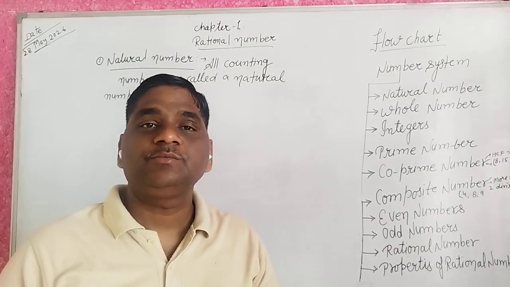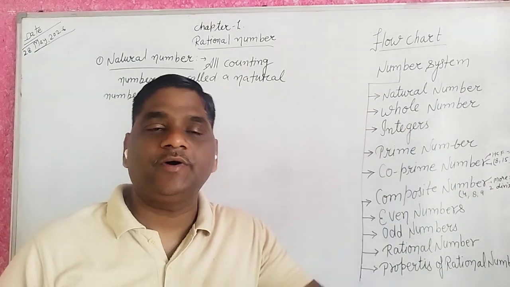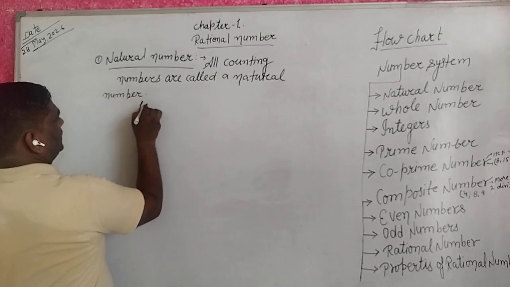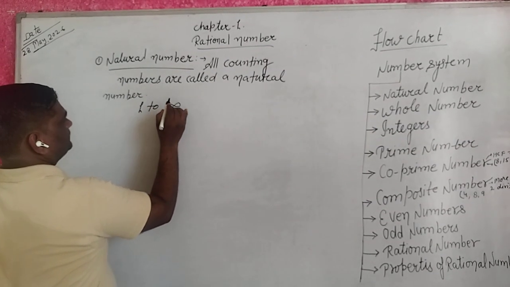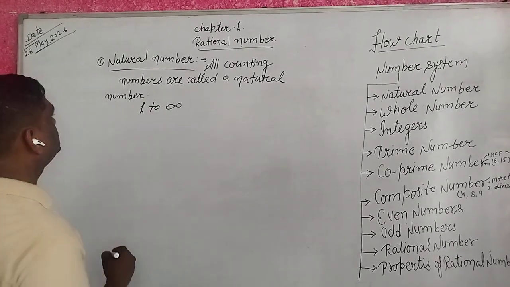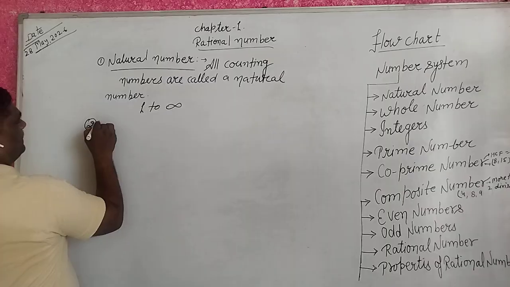Counting numbers start from 1, so they go from 1 to infinity. Second, whole number.